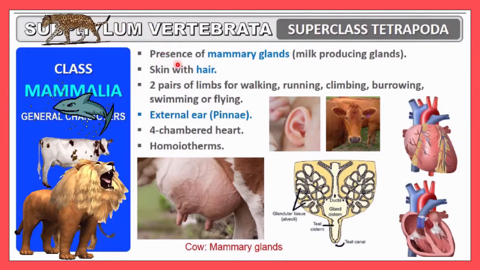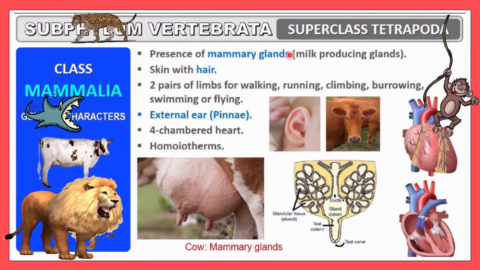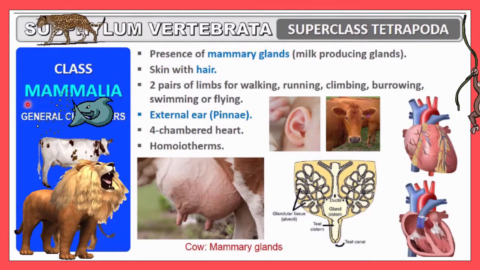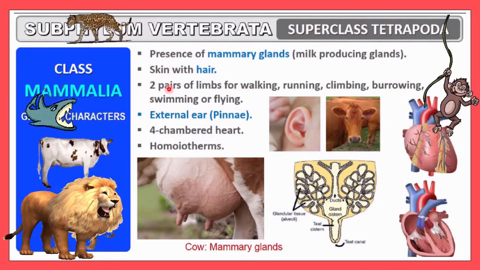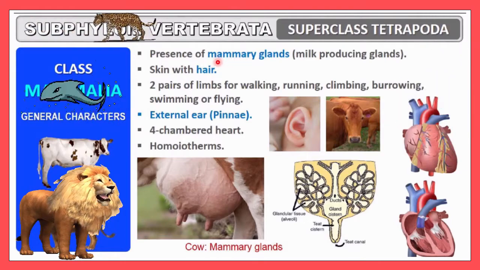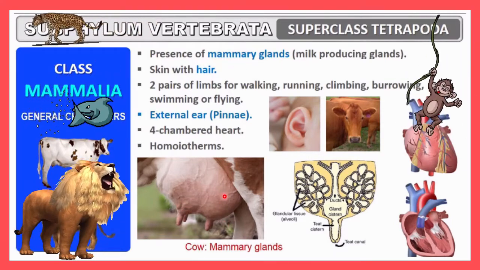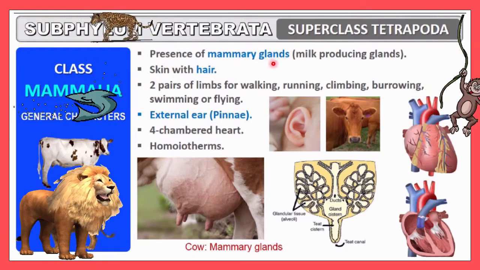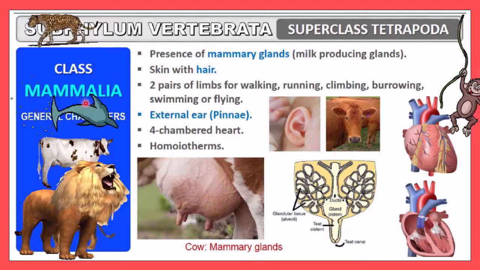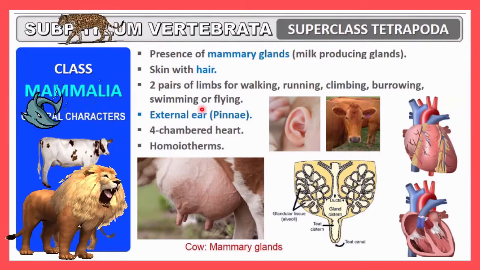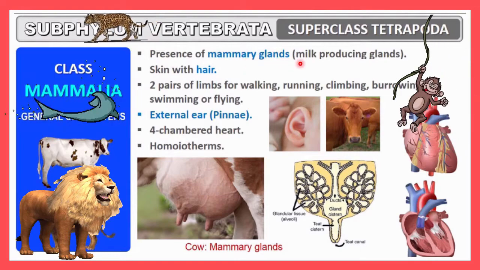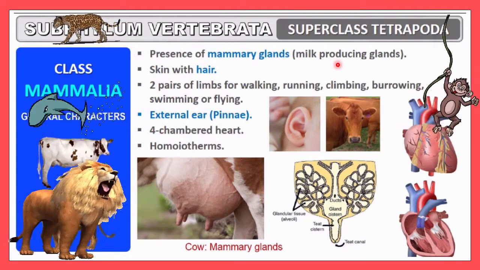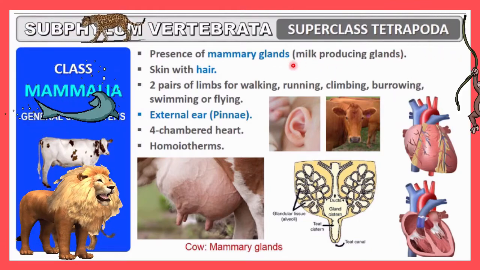So here the presence of a mammary gland is a unique feature, and just because of the presence of mammary glands, this whole class is considered as Mammalia. Why is this called Mammalia? Because here you can observe the mammary gland. Here you can see this is the mammary gland in the cow. So the mammary gland is present, and this is a unique or identical feature for the class Mammalia, and that's why the whole class is considered as Mammalia. Or in short we can say milk producing glands are present. So in this group of animals, milk producing glands will be present.